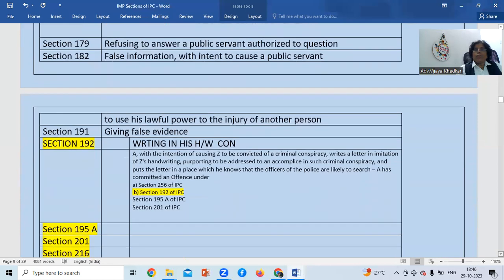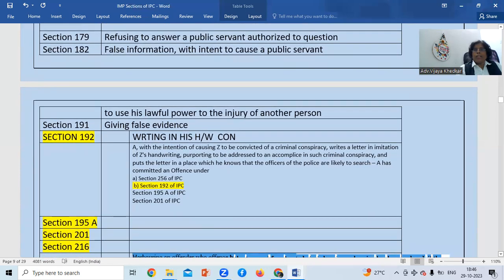And this section 192. Writing is one, handwriting cover. This is the illustration, and this was asked in one exam. Section 192: A, with the intention of causing Z to be convicted of a criminal conspiracy, writes a letter in imitation of Z's handwriting, purporting to be addressed to an accomplice in such a criminal conspiracy, and puts the letter in a place which he knows the police officer is likely to search.